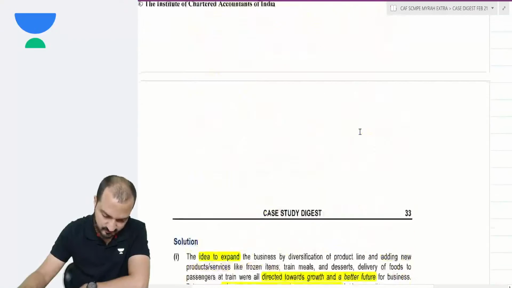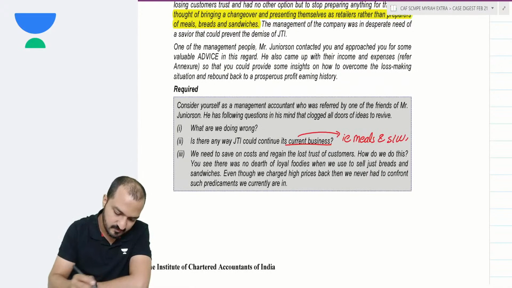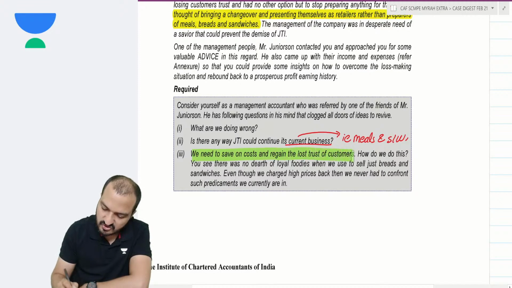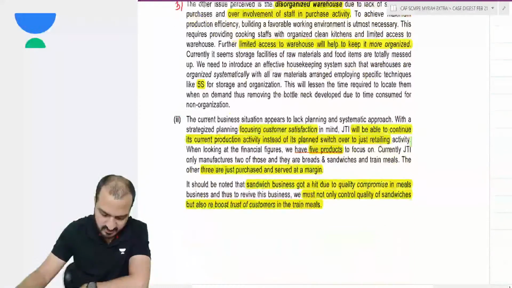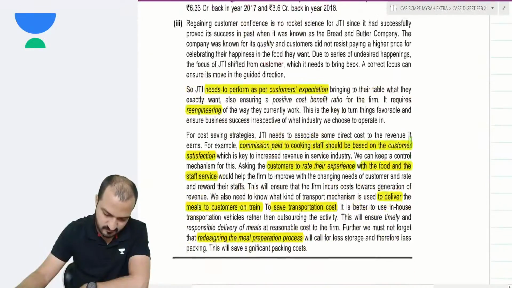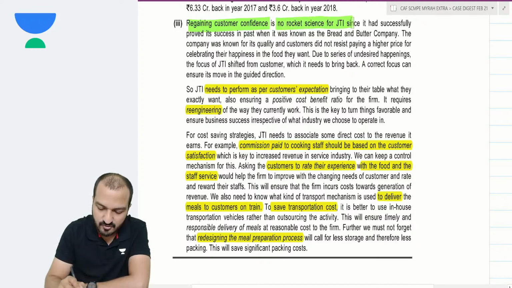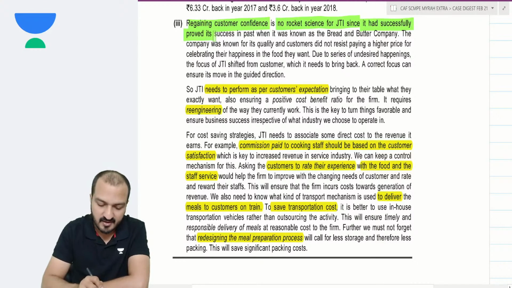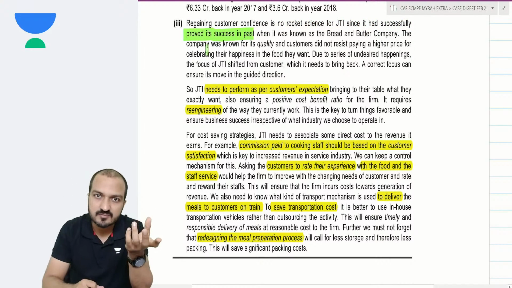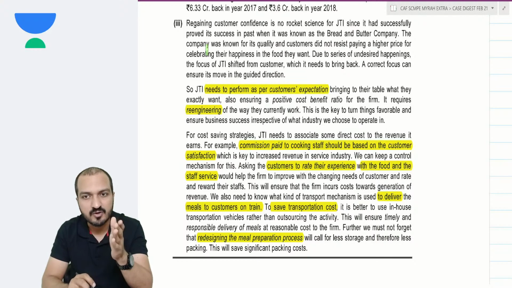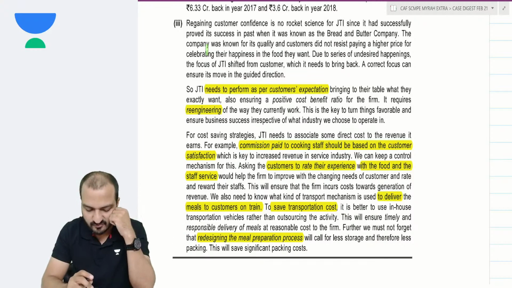The third question they asked was that we need to save cost and regain loss of customers. How to save cost and how to regain the trust of customers? Regaining customer confidence is not rocket science for JTI since it has successfully proved its success in the past. Your company already had a very good trust of customers. Recently, you have lost the customer trust because of the meal business. So if you simply change the mistakes that you do, you will get the trust of the customers back.